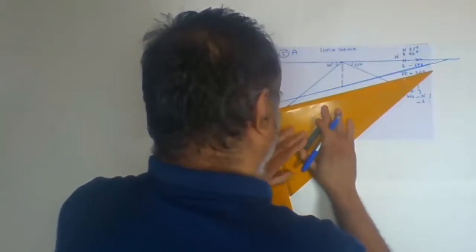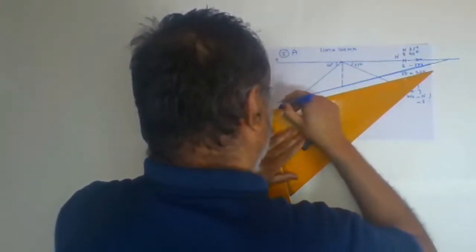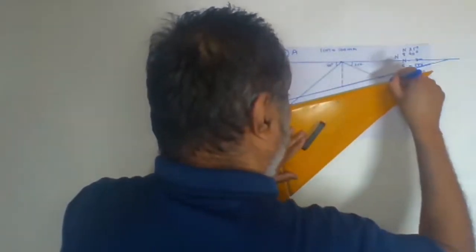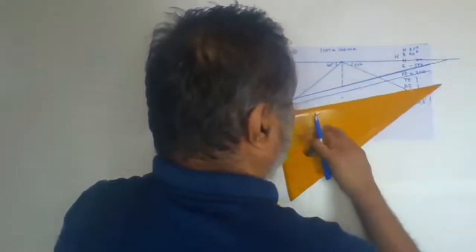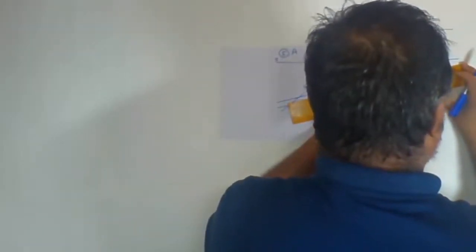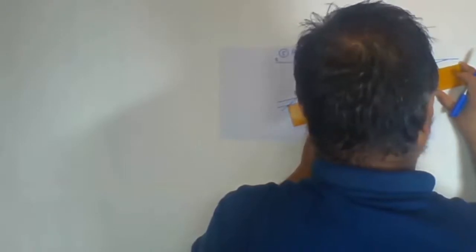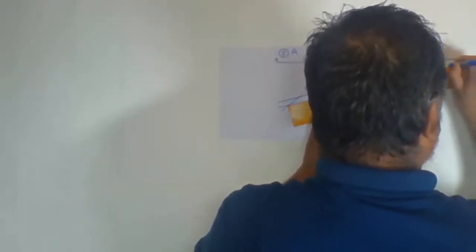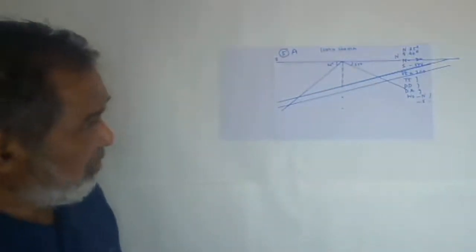Slowly shift it out, draw the parallel line to this one, and slowly extend it out till it is parallel to that point. Yes, we have drawn it now.